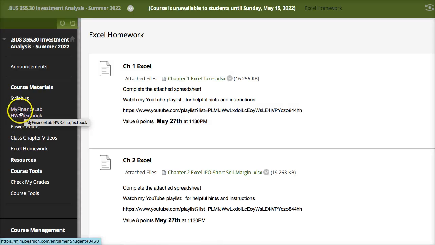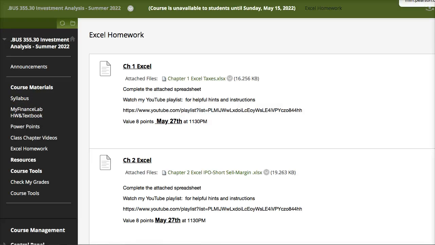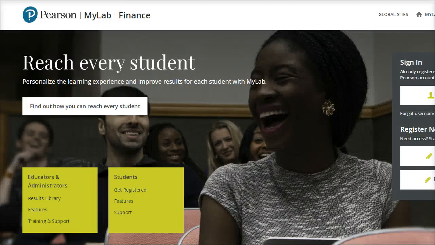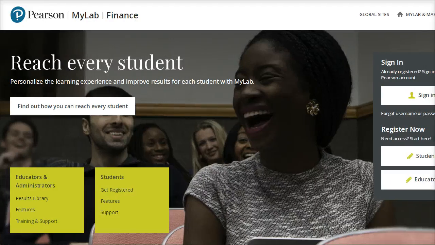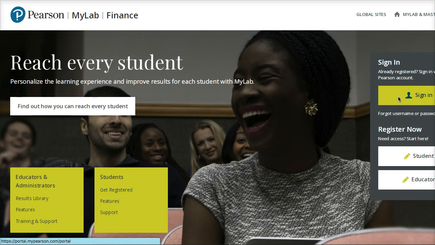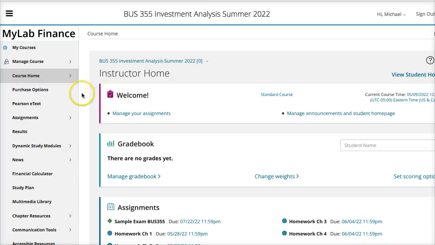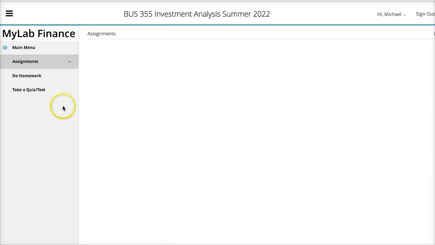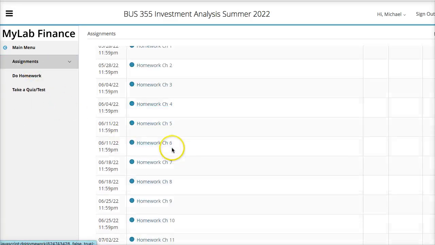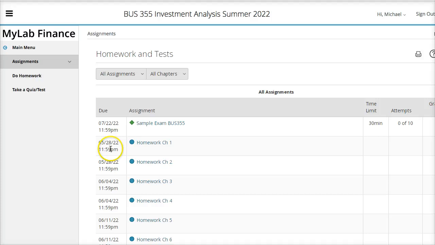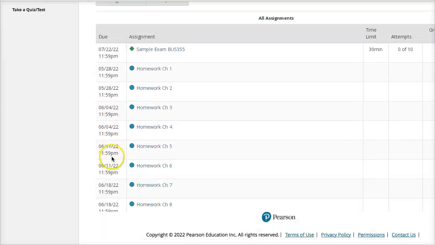So if you click here to register for My Finance Lab, once you're registered, you can sign in. So you sign in with your username and password. Okay, and once you're in the homework manager, you're going to have the Pearson eText. This will be your textbook for the class. And then you're going to have your assignments. So if you click here to see your assignments, you'll have all the assignments with all the due dates listed in here for the 11 chapter homework assignments.